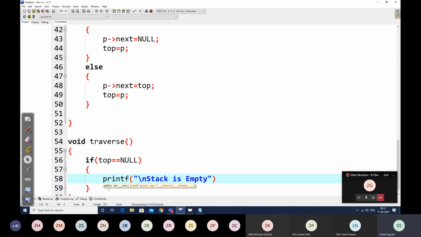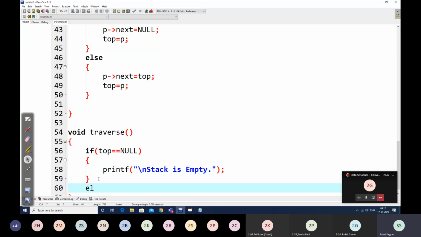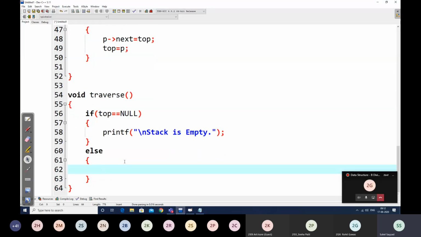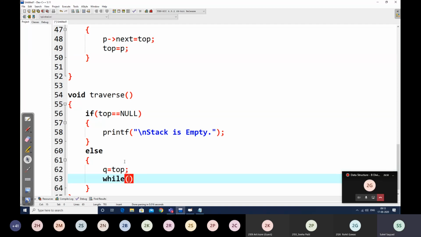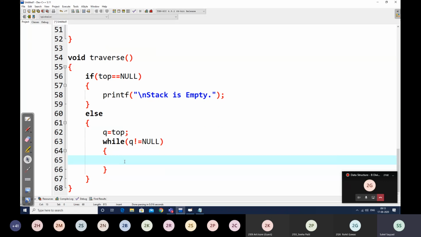Try to use meaningful keywords related to stack, because this linked list we are using to simulate the operations of stack. Now if the linked list is containing some elements, then we start moving in the stack. So initially q is equal to top, while q is not equal to null, we keep on jumping and printing the q's data.